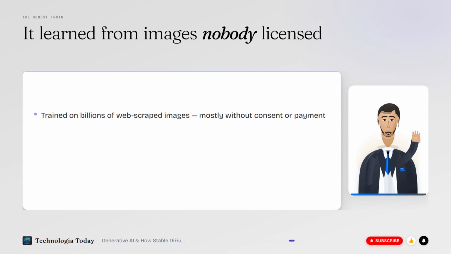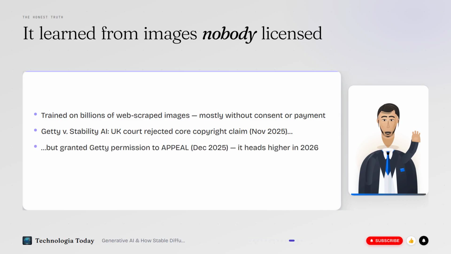Now the part the hype skips. These models learn from billions of images scraped off the open web, overwhelmingly without consent or payment. That's not a side issue, it's the foundation. Getty Images sued Stability AI in 2023, claiming more than 12 million of its photos trained the model. In November 2025 the UK High Court mostly sided with Stability, rejecting the core copyright claim, but in December it granted Getty permission to appeal, so that question heads higher in 2026.